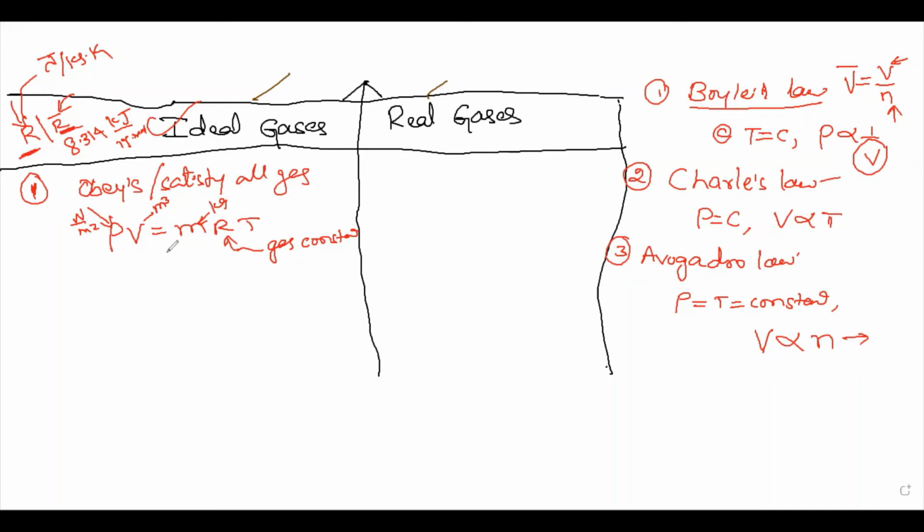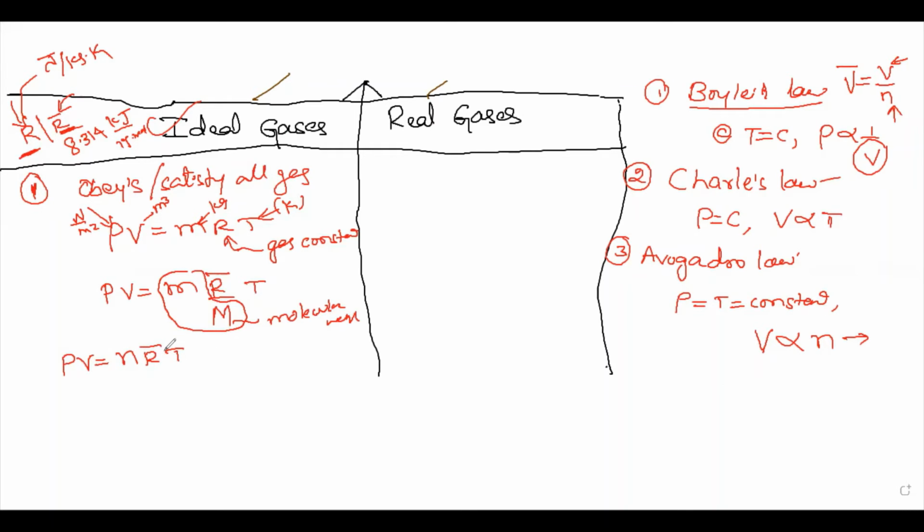I will write this expression, PV equals mRT, the ideal gas equation in terms of the gas constant, where T stands for temperature in Kelvin. Now I will write PV equals m, and in place of R, I will write R bar divided by M, uppercase M, which stands for the molecular weight of that particular gas. Lowercase m is the mass of the gas, and T is as it is, temperature. If you write the ratio of mass by molecular weight, you get the number of moles. So this is also an ideal gas equation.